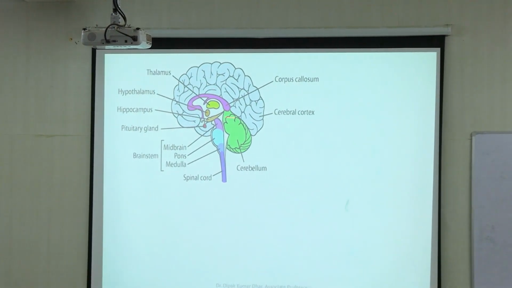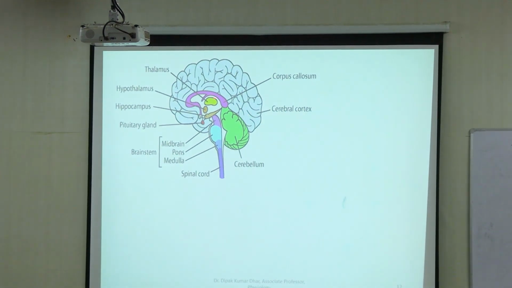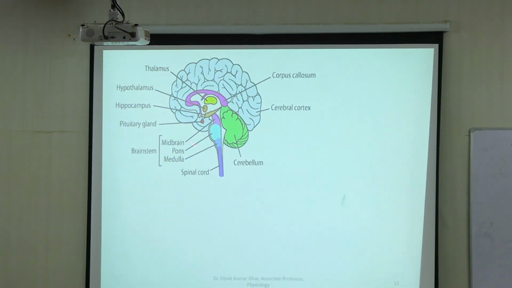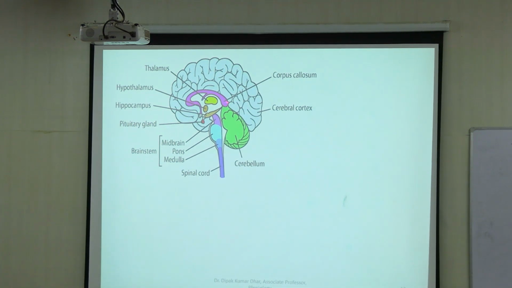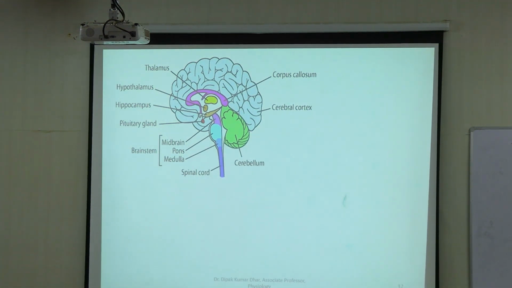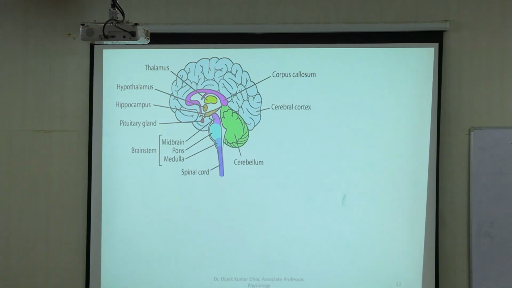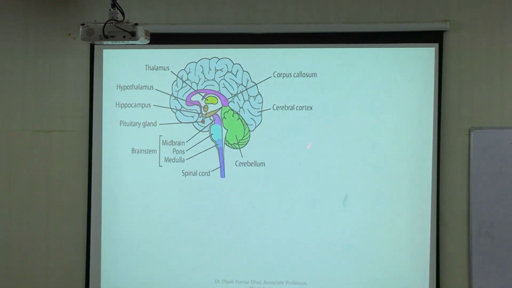Cerebral cortex, and this is where you find the thalamus, epithalamus, diencephalic structures. You can also see this one shown in purple here, callosum, corpus callosum. So callosal fibers convey information from one hemisphere to the other hemisphere. So this is the location of the cerebellum, right? And this is the brainstem.